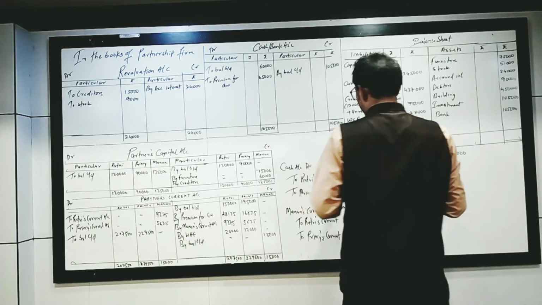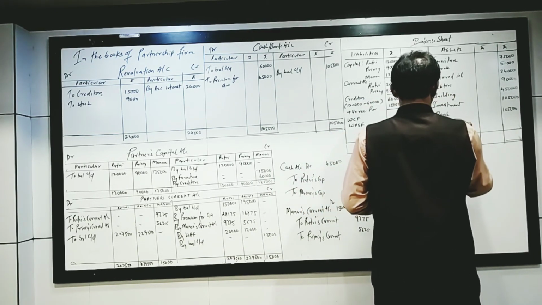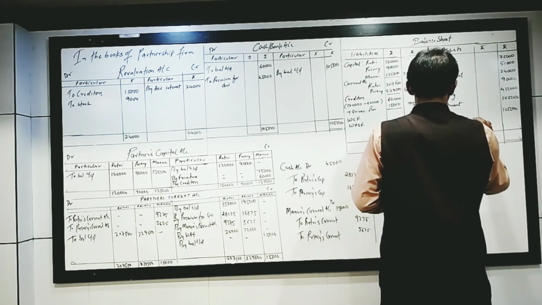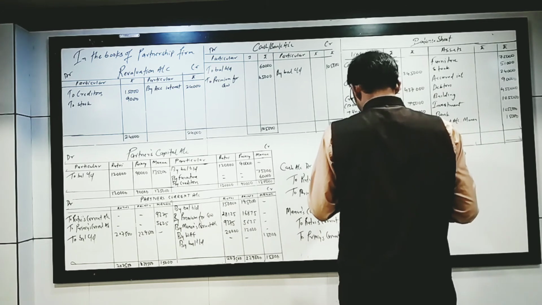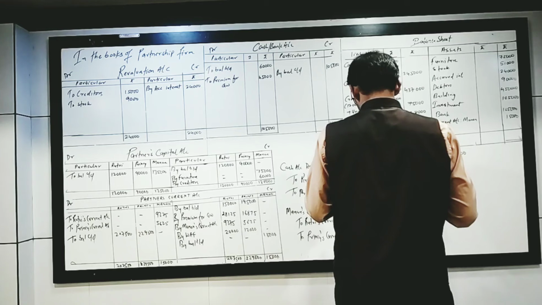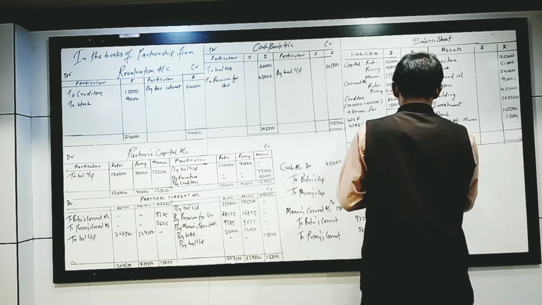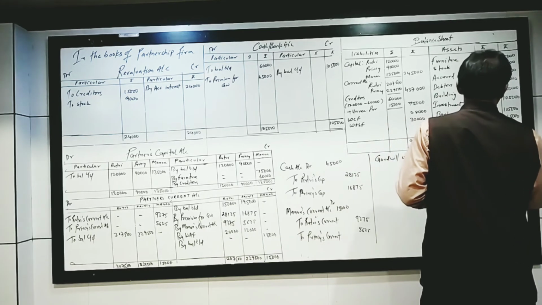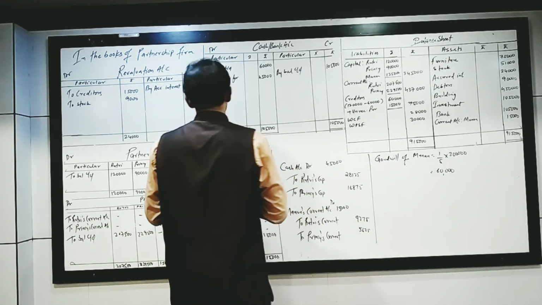And the current account balance of Manan, 15,000. 3,45,000 plus 4,37,000 plus 75,000 plus 28,000 plus 30,000 gives you a total of 9,15,000. Total of 9,15,000. Again, I will be explaining the whole thing.